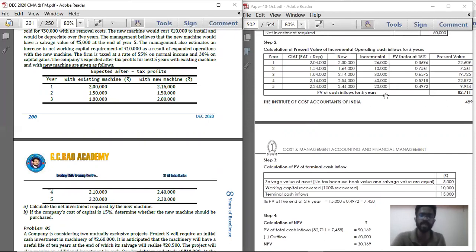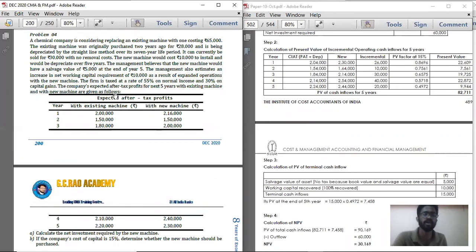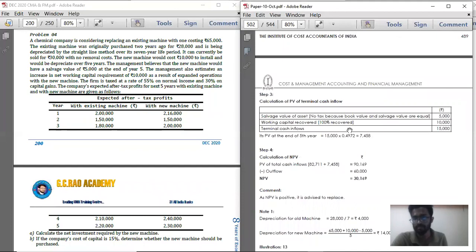Apart from this cash inflow, you are also going to get a cash inflow of salvage value 5,000. So at the end of year 5, 5,000 rupees you are going to receive. So on this 5,000, you multiply with the present value factor at the rate of 15% for year 5, and you will get the present value of the salvage value which you are going to receive. So add that to this present value of cash inflow. So salvage value is the total cash inflow at the end of year 5 you are going to receive.